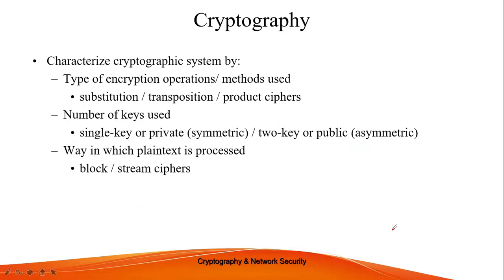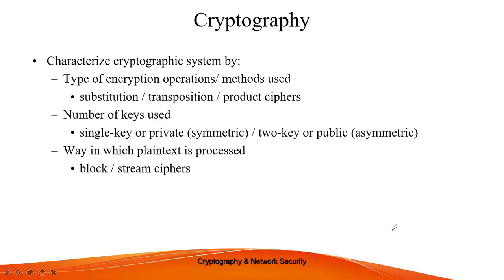Next is cryptography. In this particular case, we are characterizing a cryptography system by three terms. One is called the type of encryption methods. Second is the number of keys used. Third is the way in which plain text is processed. So cryptography is basically the art of achieving security by encoding messages to make them non-readable.